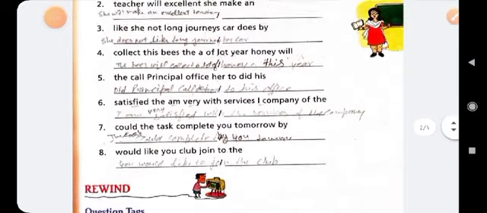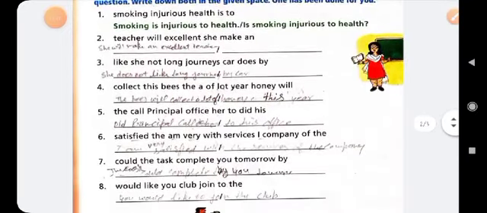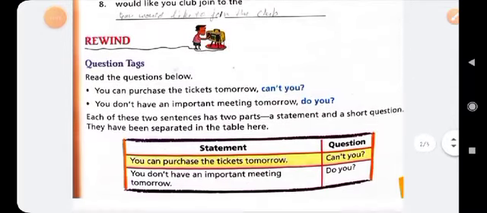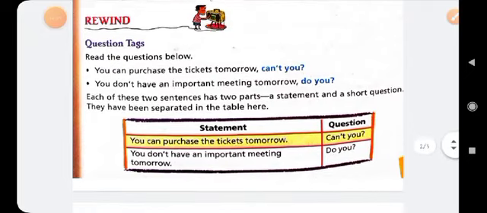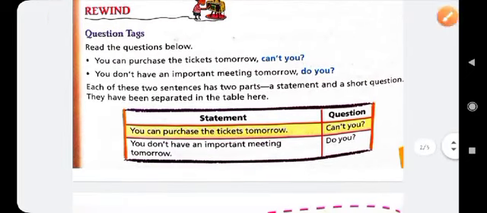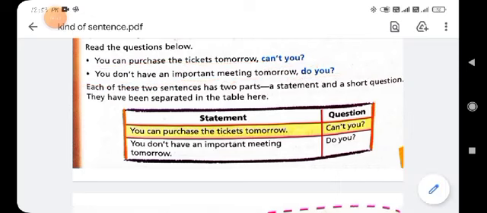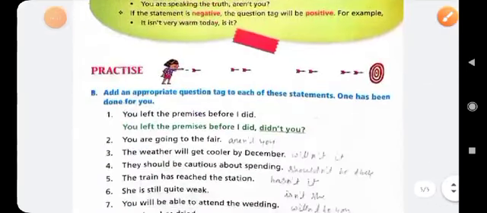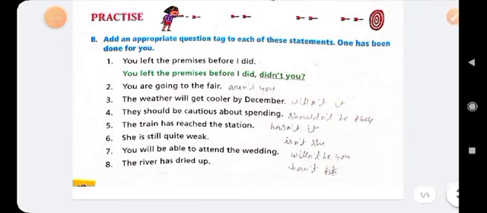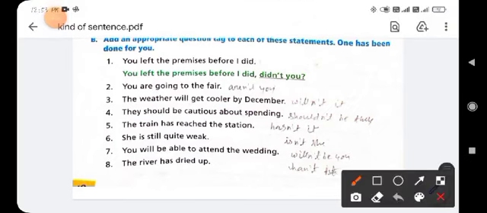Okay, and you have also completed the exercise of this chapter. And next is the question tag, and you know very well how to tag the question. If the sentence is affirmative, then tag the question in negative, and if the sentence is negative, then tag the question in affirmative. Clear? And you also solve the questions of this chapter, the exercise number B. How can you tag the question? It is very easy to know.